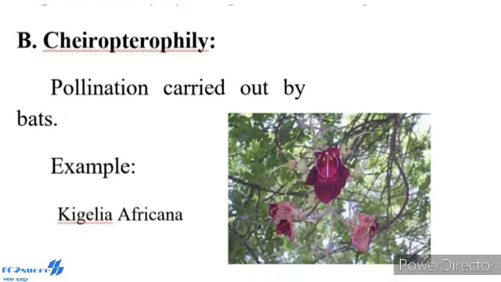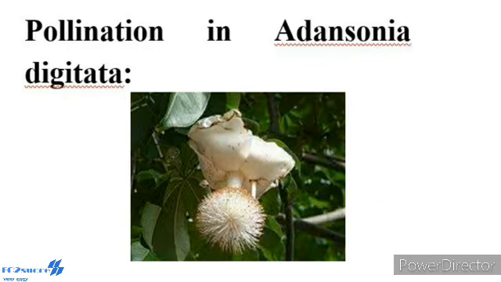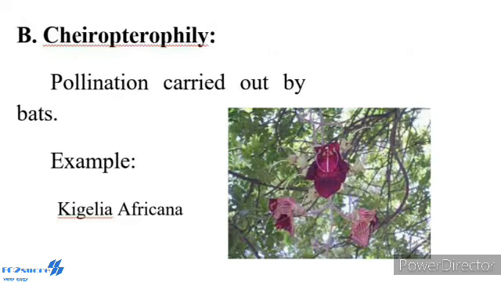Second type, chiropterophily. Pollination carried by bats is called chiropterophily. Some of the common chiropterophilous plants: Kigelia africana, Adansonia digitata. The bats are nocturnal and are attracted by the odor of the flowers that open after dusk. The chiropterophilous plants have flowers borne singly or in clusters quite away from the leaves and branches, either on a long peduncle or on the trunk or branches. The flower produces large quantities of nectar.